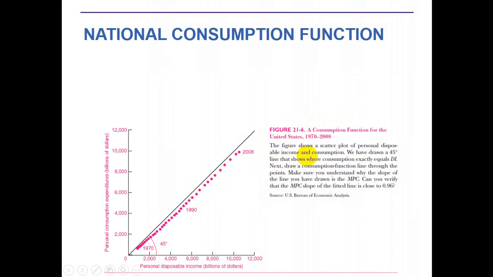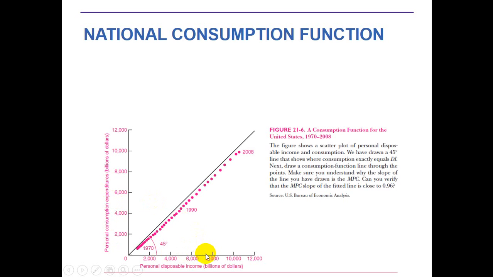The scatter diagram shows data for the period 1970 to 2008, with each point representing the level of consumption and disposable income for a given year. On the horizontal axis you have personal disposable income, in billions of dollars, and on the vertical axis you have personal consumption expenditure.